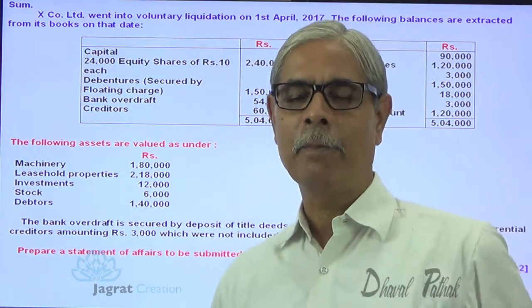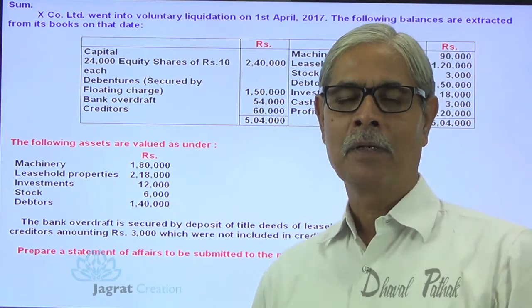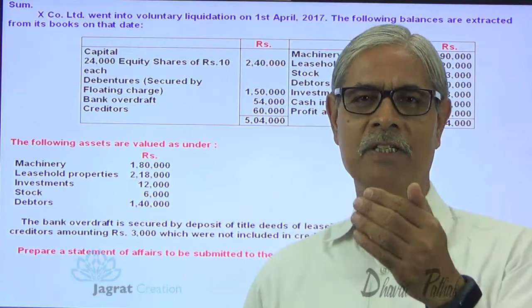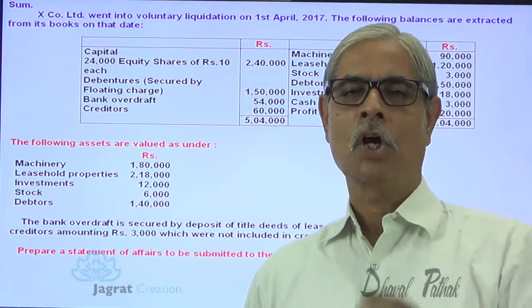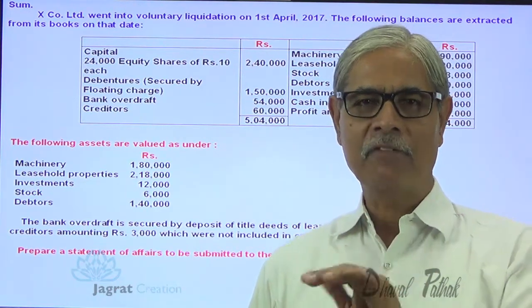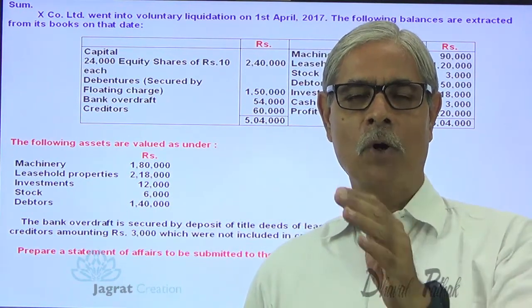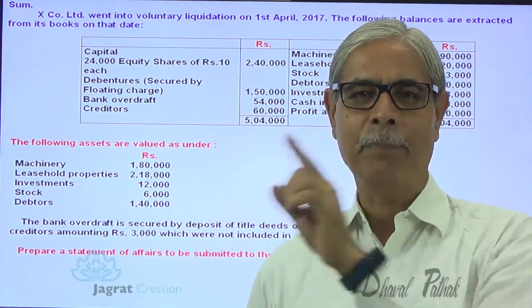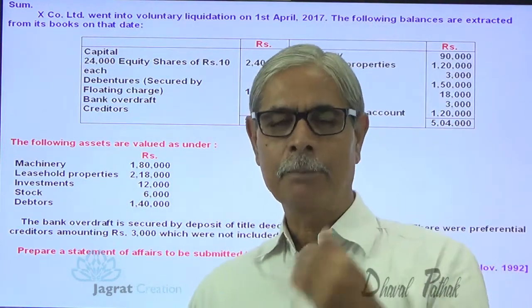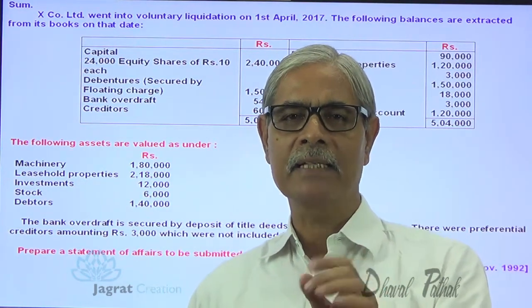Now, when he is required to prepare a statement of affairs as required in law, the first list that he prepares is: how many assets he holds with him on which nobody has a charge for their claim. So unpledged assets. He will make a list of unpledged assets. What is their realizable value? That is known as list A.